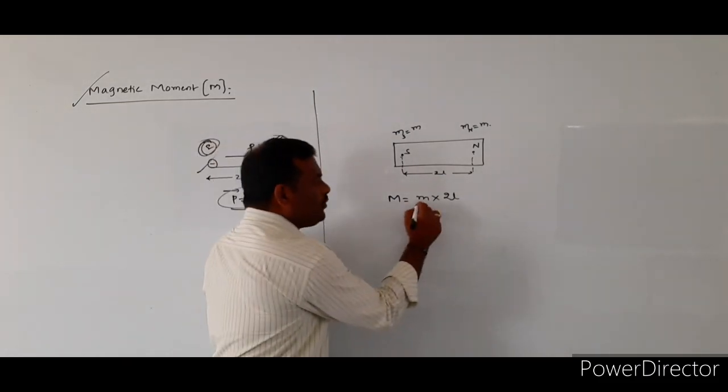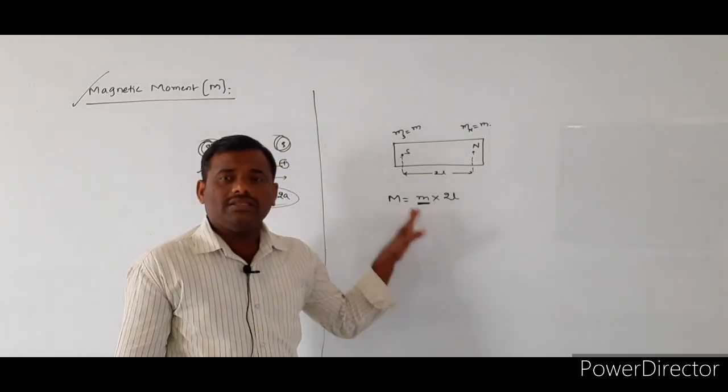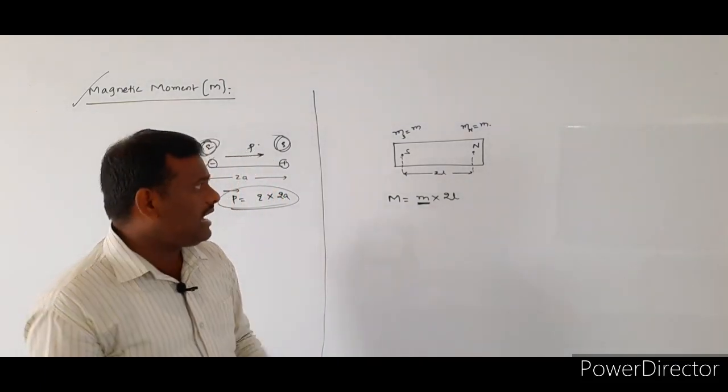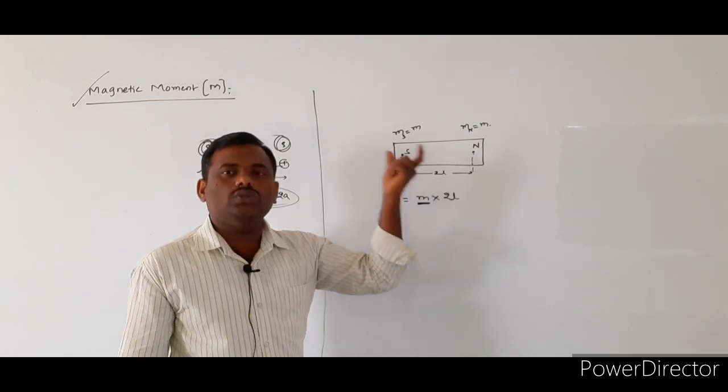So here the pole strength of either south pole or north pole will be taken as small m, and the distance of separation between the two poles will be denoted by 2L.